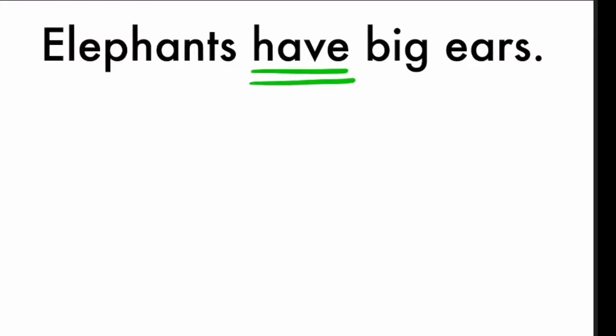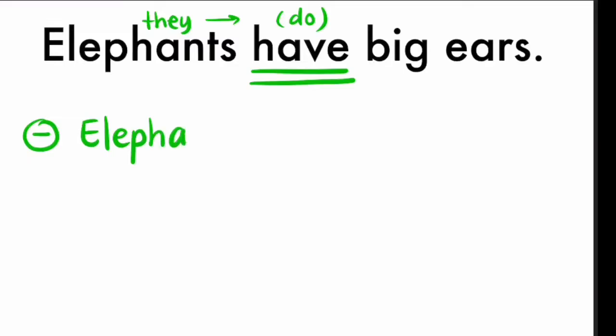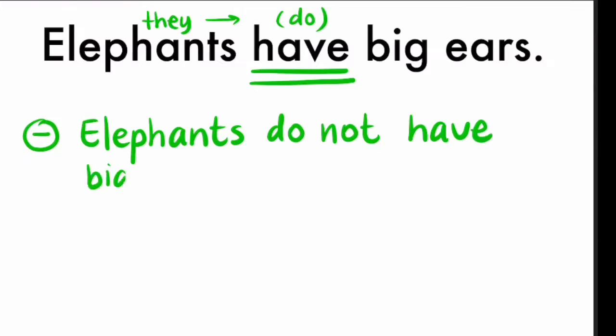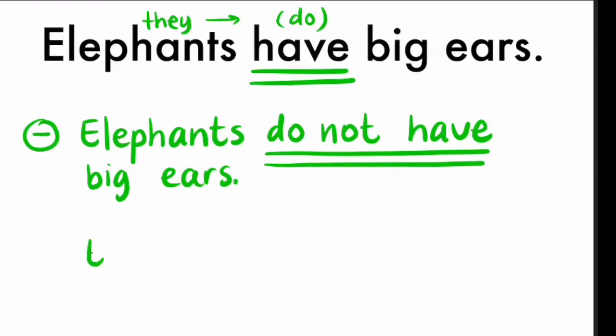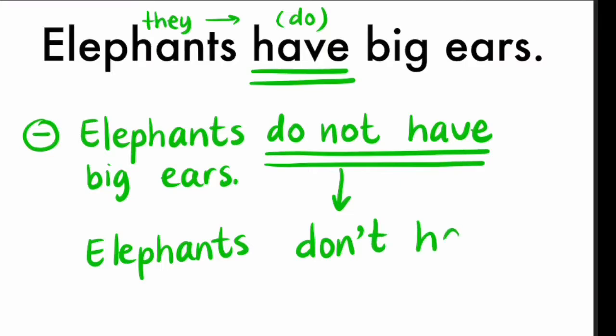So in our sentence, elephants can be replaced by they, so we use the auxiliary do, and the negative sentence will be: elephants do not have big ears. Our verb is do not have. We can also use a contracted form of do not, and we can say: elephants don't have big ears. Do not is the same thing as don't. Elephants don't have big ears.